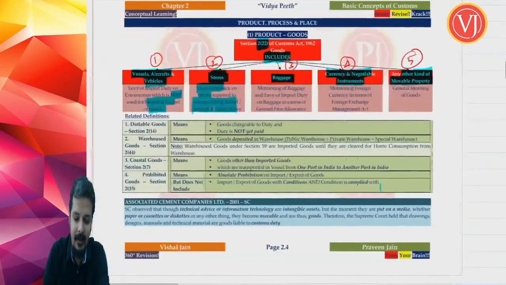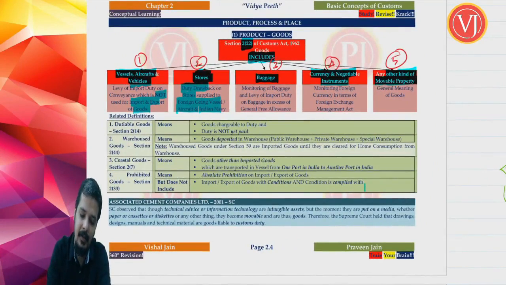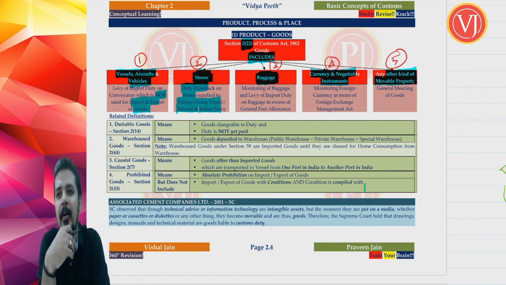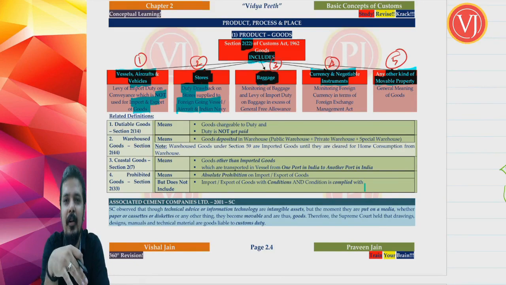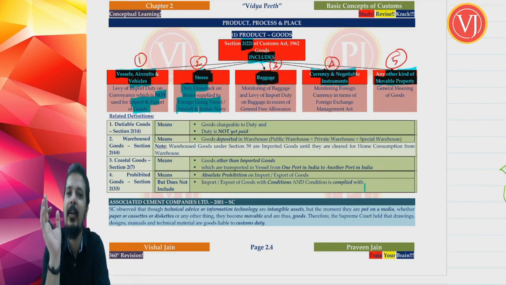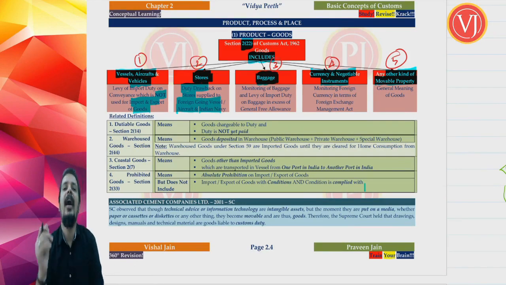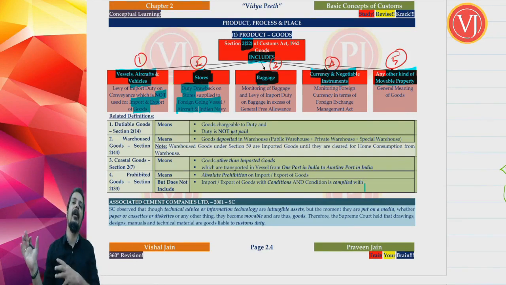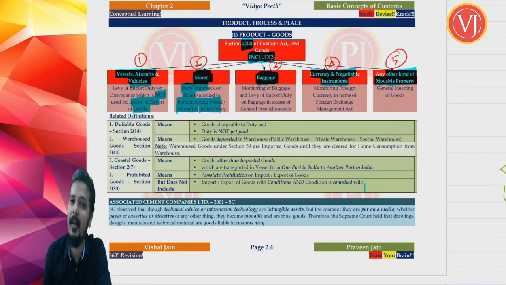Right. The next point is baggage. Friends, when you are coming from a tour, you have made a recent trip to say Russia, or a recent trip to New Zealand, a famous destination spot when you talk about tourism. New Zealand or Australia, lot of activities are there. You came back from New Zealand or Australia or Russia, whatever it is. You'll have some new items along. You would have purchased some items from that place.